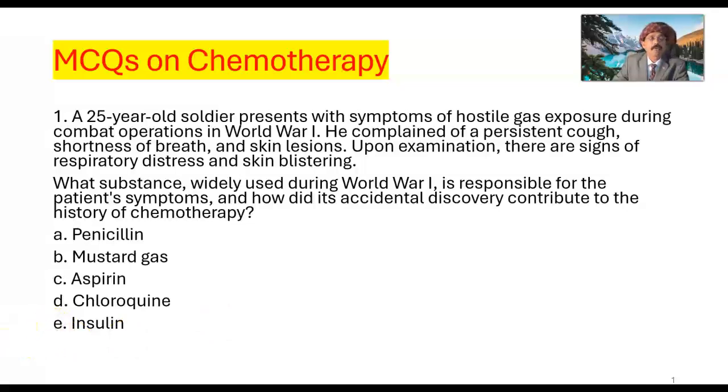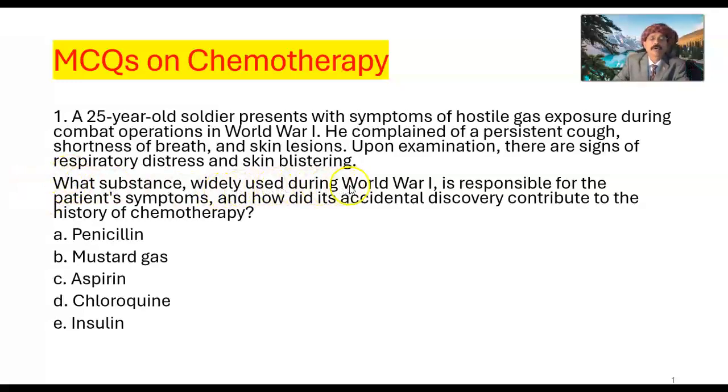Let's start with number 1. A 25-year-old soldier presents with symptoms of hostile gas exposure during combat operation in World War I. He complained of persistent cough, shortness of breath, and skin lesions. Upon examination, there are signs of respiratory distress and skin blistering.